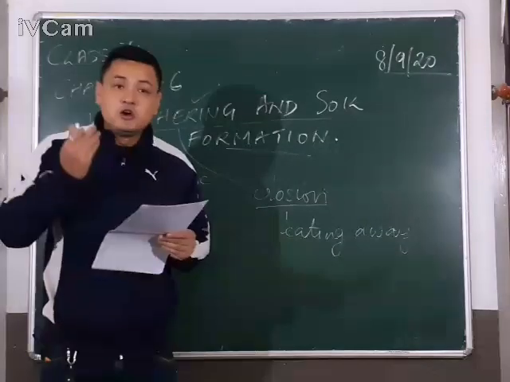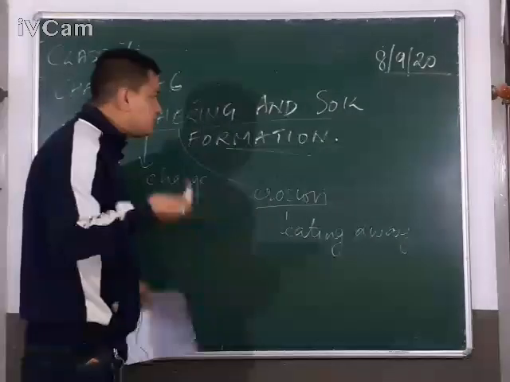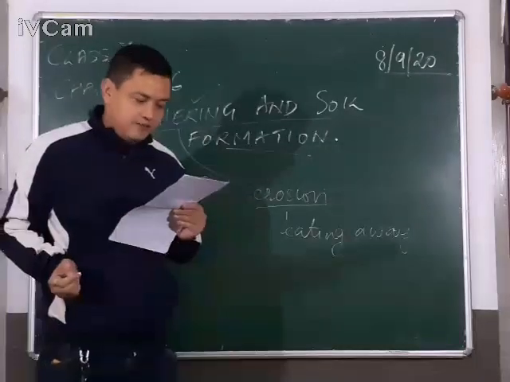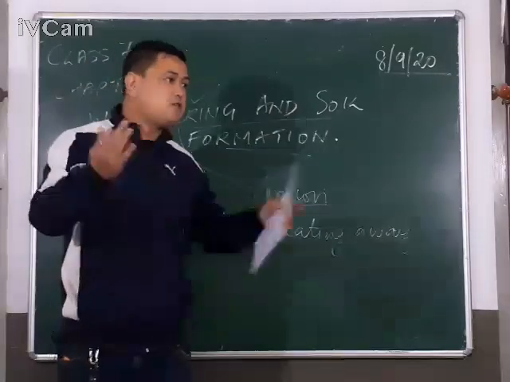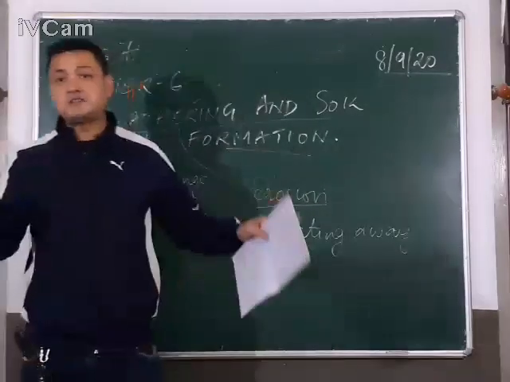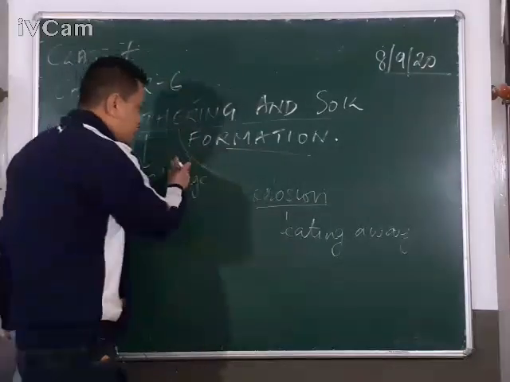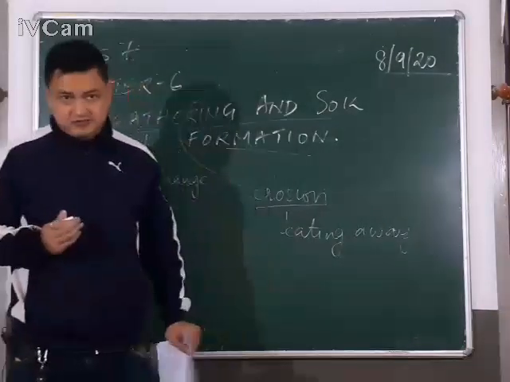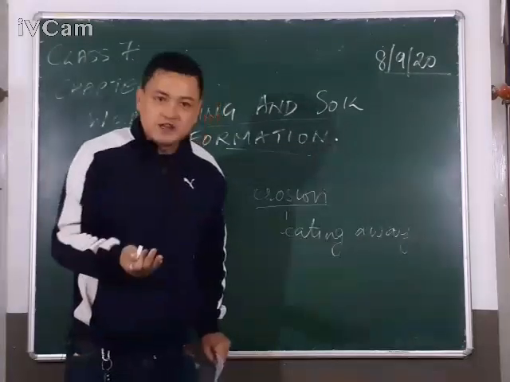Soil formation means soil minerals, which form the basis of the soil. And how do we get minerals in the soil? By weathering and erosion, they are produced from rocks. Wherever you go on the surface of the earth, you find rocks. There are different types of rocks, and from these rocks you get minerals which are weathered as well as eroded by natural agents of denudation, which basically makes our soil very, very fertile.